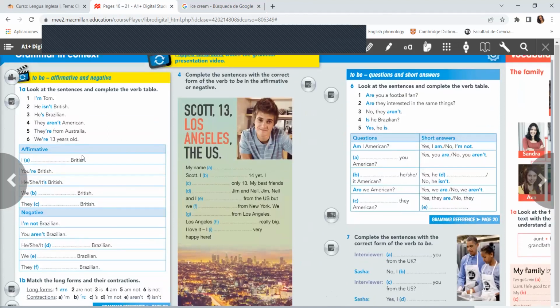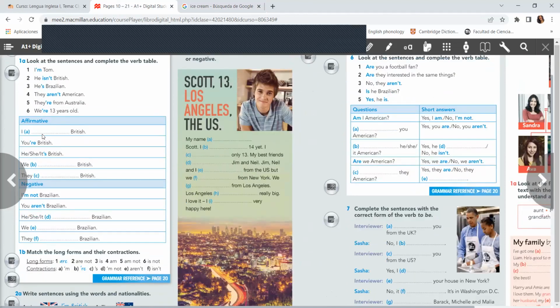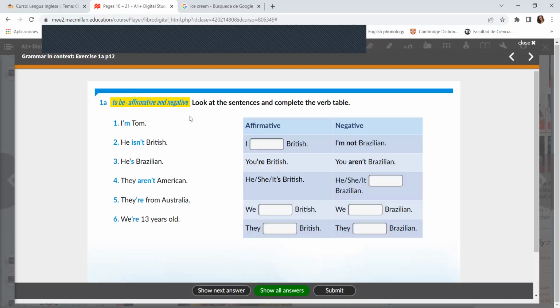You're going to complete this. For affirmative, we have number 1, which says, look at these sentences and complete with the correct verb be. Do you remember how we use the verb be?